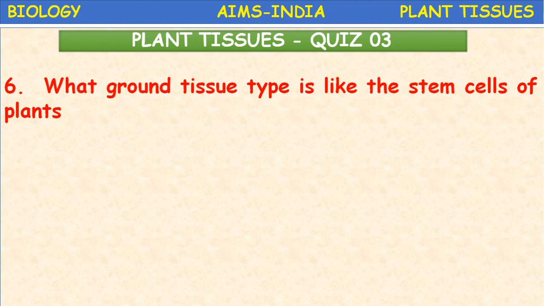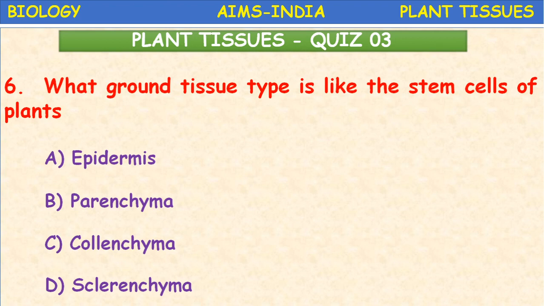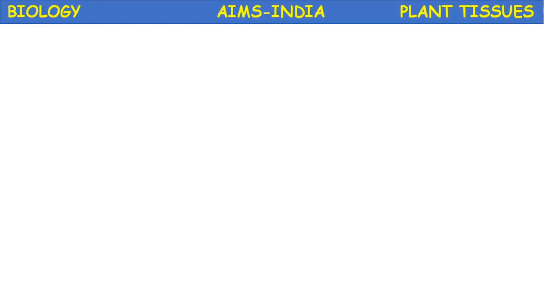What ground tissue type is like the stem cells of plants? Epidermis, parenchyma, collenchyma, sclerenchyma. See, once again, as in the last class, stem cells mean totipotent cells, the fundamental tissue. What is that? Parenchyma. The ground tissue which is like the stem cells of the plant, the fundamental tissue of the plant, is parenchyma. Present in almost all parts of the plant.